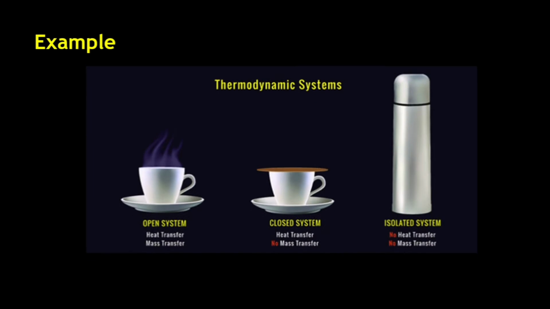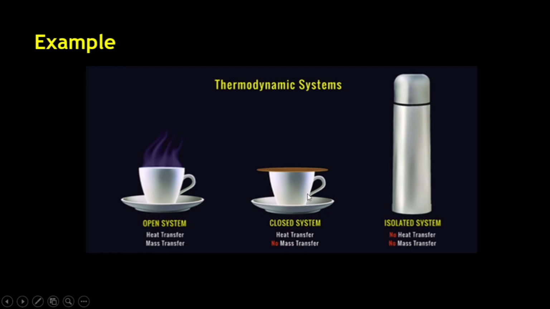Now, for example, if you want to understand what is an open system, let us take this cup of tea. Now you find that this cup is hot. That means there is an exchange of heat, there is an exchange of energy. And also you find this vaporizing. So vapors are also going upwards. That means there is a constant exchange of mass. So there is exchange of energy, also there is exchange of mass. So we call this an open system.